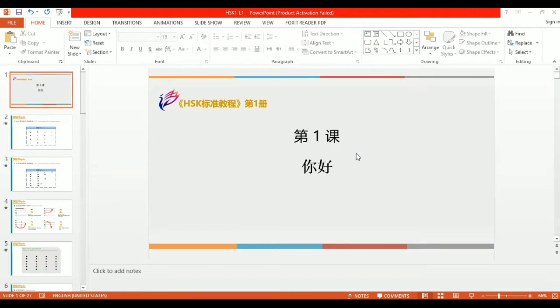I know most of the students know about this word, because Ni Hao is the most famous Chinese word around the world. The Chinese language starts from this word, which means hello, how are you. So today we are going to discuss how to read the Chinese words, how to pronounce them, and how to recognize the Chinese characters.